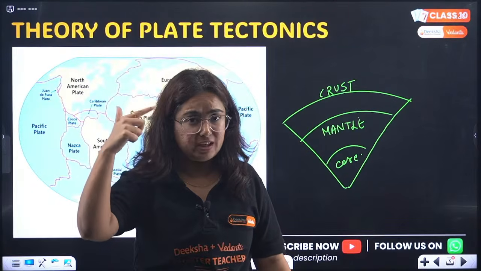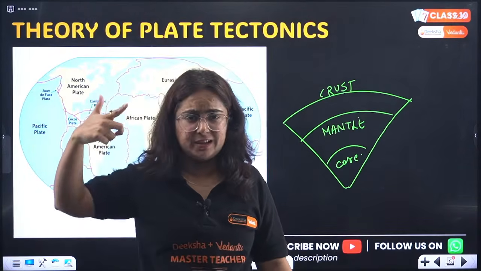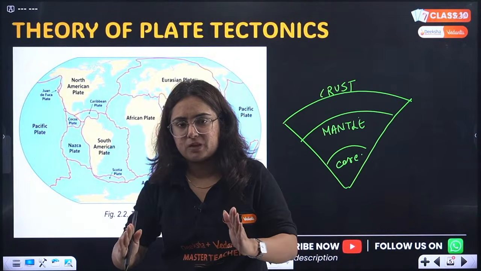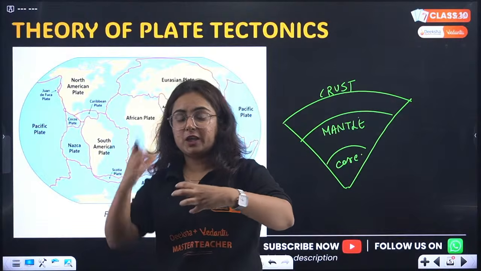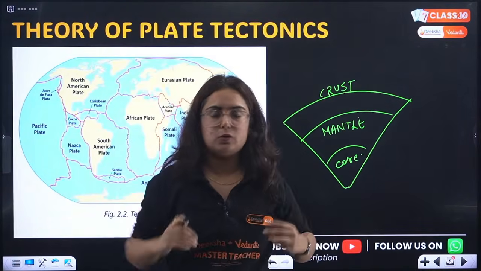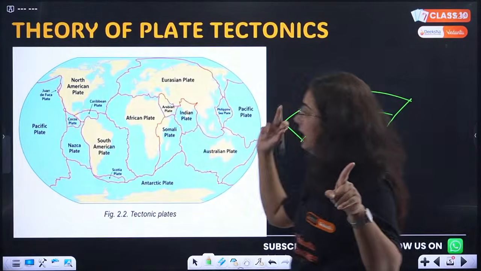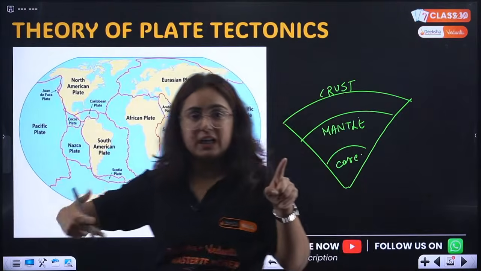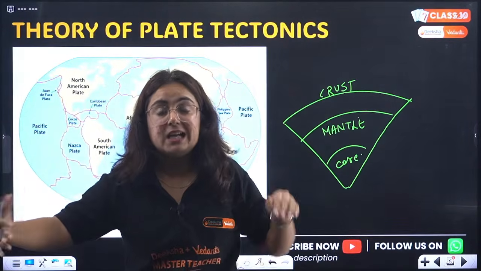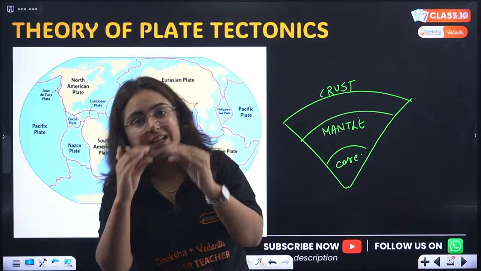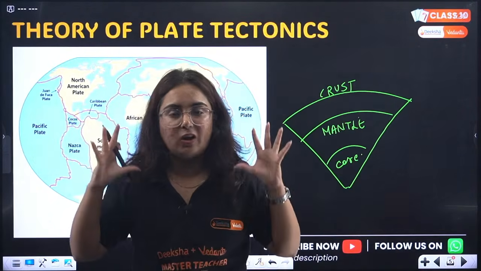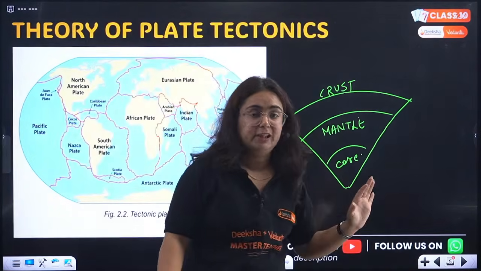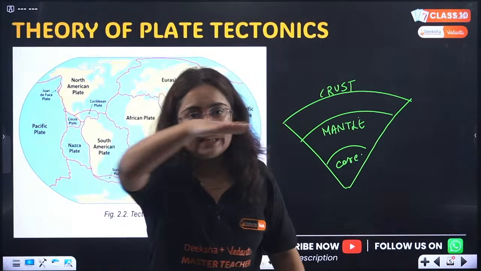Did everything go skyrocket? No, pay attention. Whenever the object is in movement, either force will apply on the object or the object will apply force. Clear? Whenever the earth is rotating or revolving, the earth is in movement, right? There will be an impact on the crust also. Force will be applied on the crust also. One thing that I want to tell you is that the crust is not a single landmass.